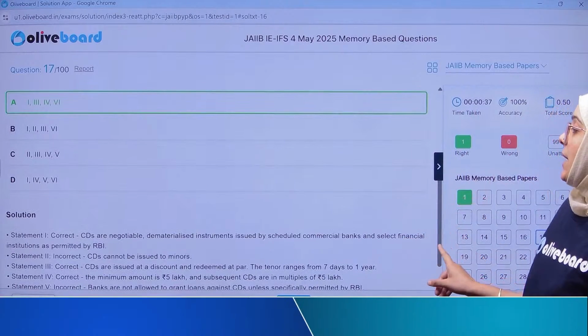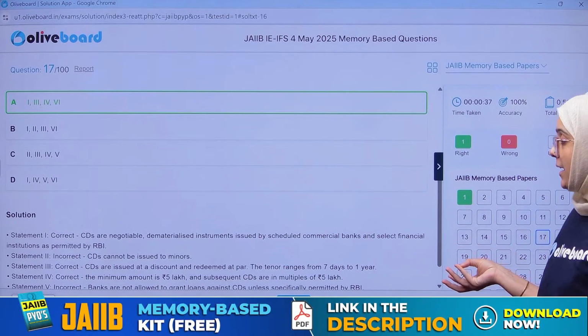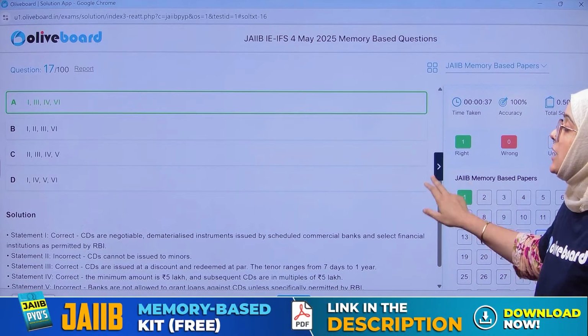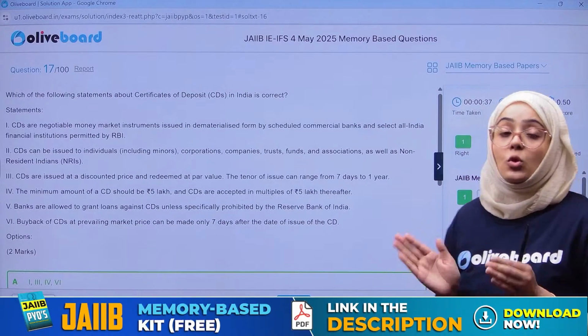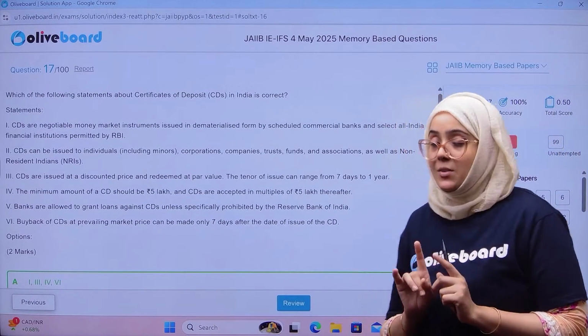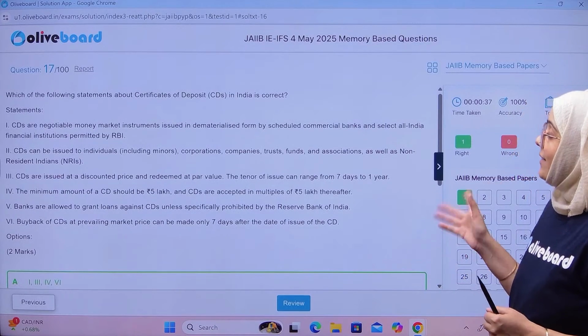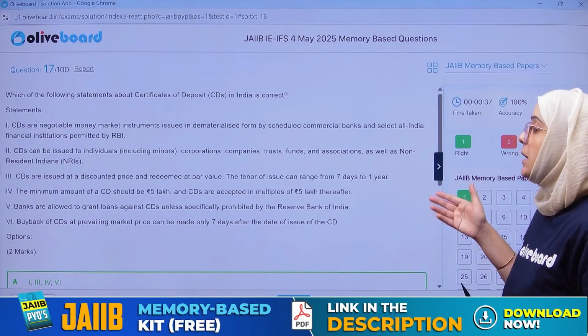First statement, certificates of deposit are negotiable instruments issued by the commercial bank. Second, certificate of deposit can't be issued to a minor. Here it is written that it can be issued to any individual, including minors, but minors are not allowed, so that's why the second is wrong. Third, these are correct. Fourth, the minimum value can be 5 lakh and in multiples of 5 lakh.